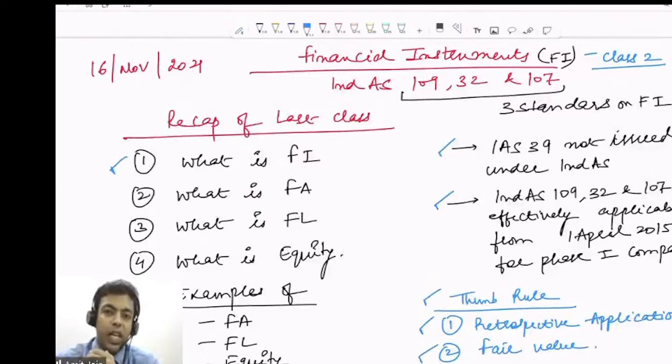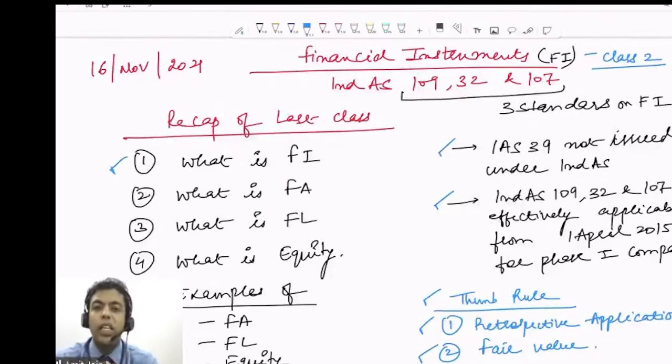Then come to financial asset. What is a financial asset? Cash. Cash is a financial asset because cash is a contract. It's legal tender money. Investment in shares is a financial asset. Contractual right to receive cash is a financial asset. What are the examples? We said trade receivable, bank balance, security deposit paid which is refundable, loan which is given and to be refundable in the future, investment in debenture, investment in bond, investment in loan given, right? So these are the different examples of financial assets.